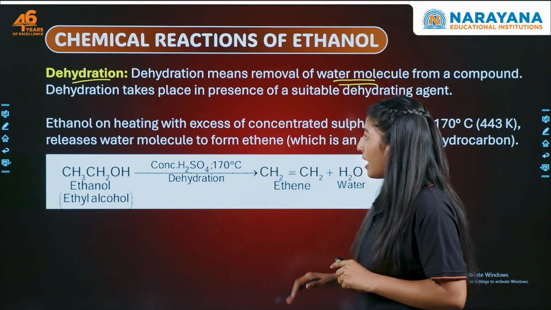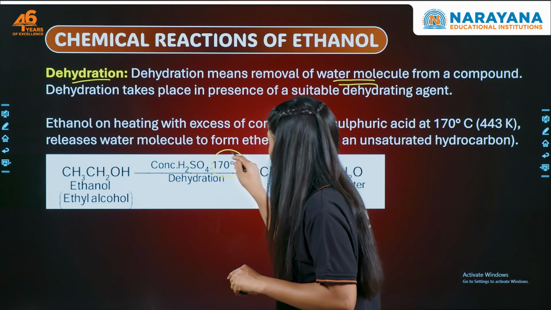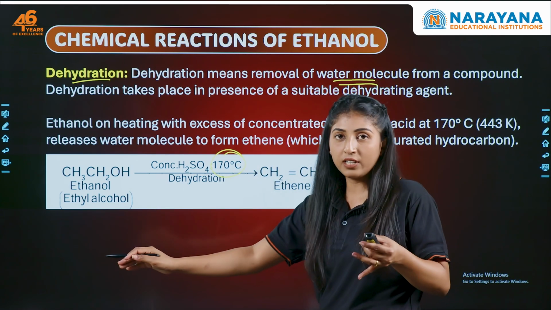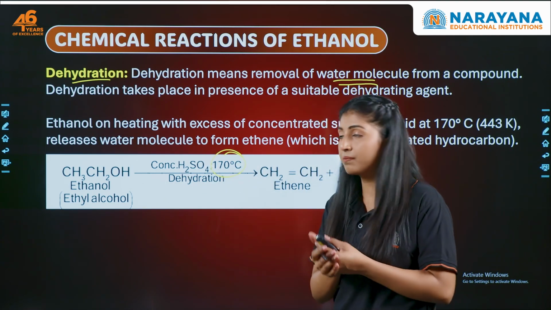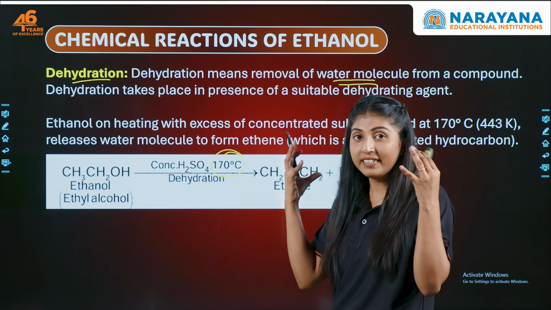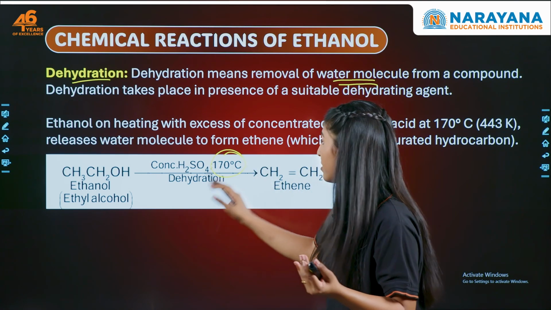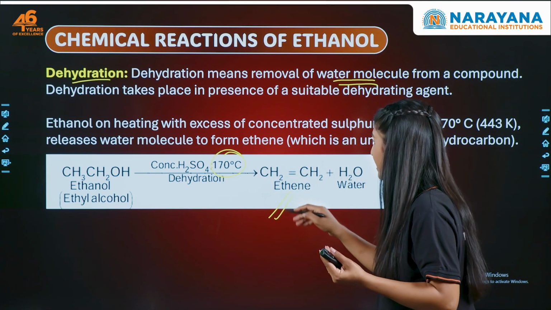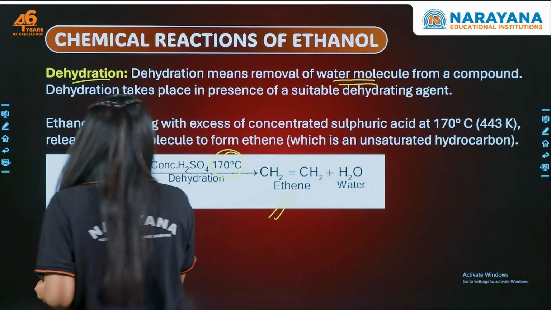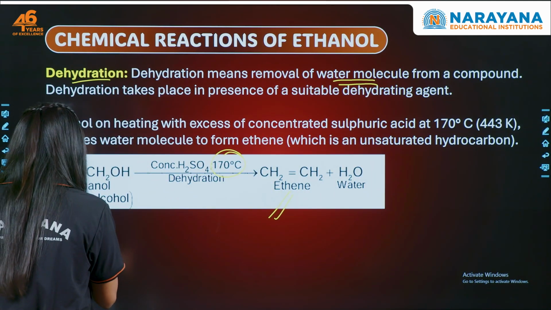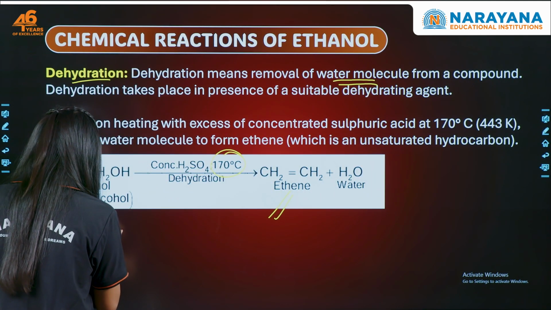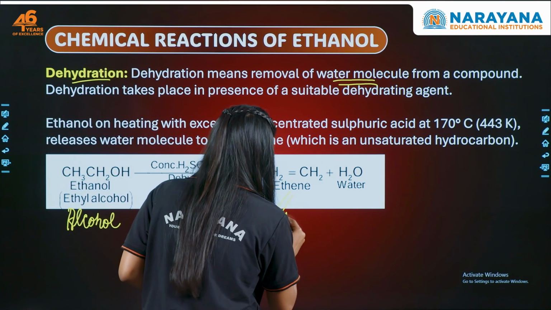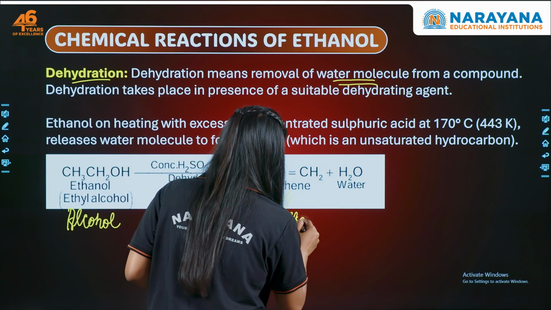Now what happens? At 170 degrees Celsius, when we treat ethanol with concentrated sulfuric acid, dehydration happens, as a result of which we get an alkene. Here we had an alcohol, and we are getting an alkene.